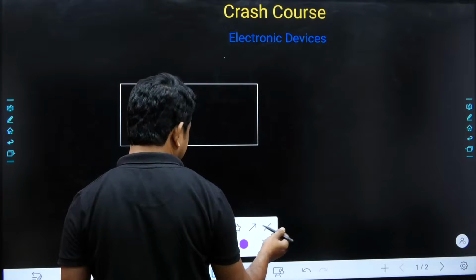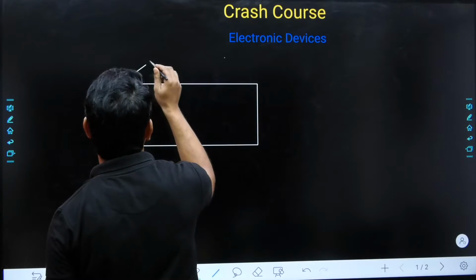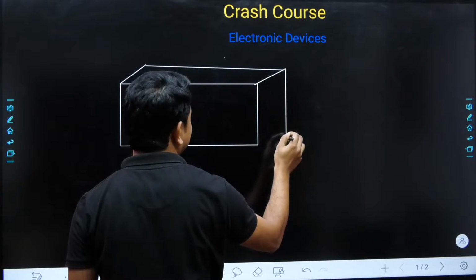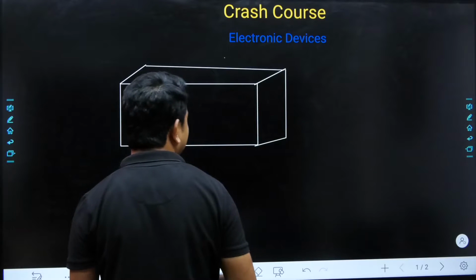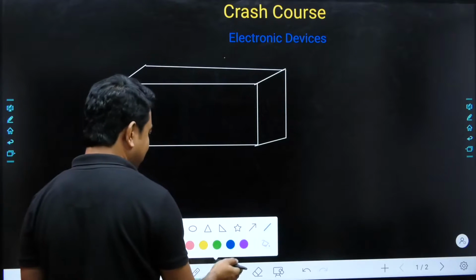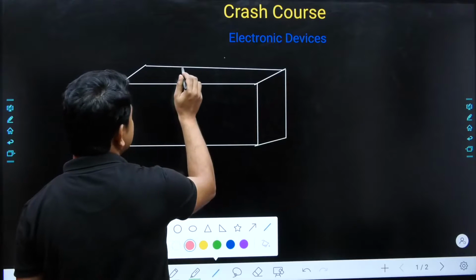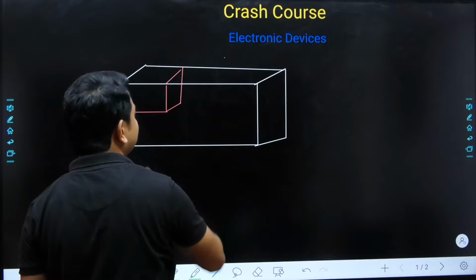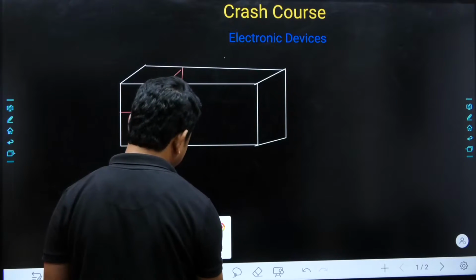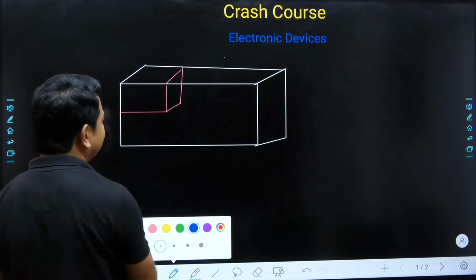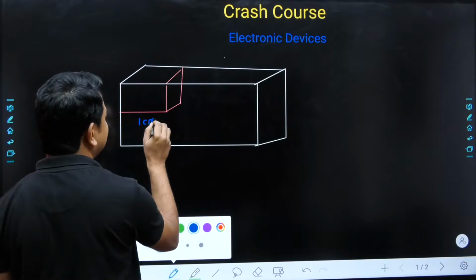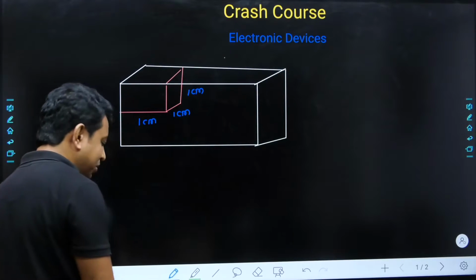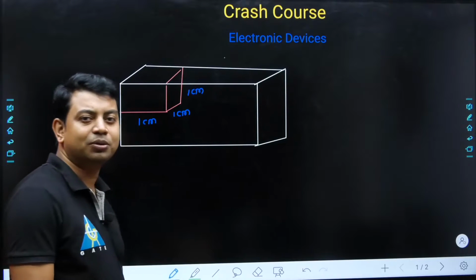We know that whatever the dimension of this bar is, we don't have to care about this dimension right now, because, as I already told in my previous video, whatever concentration is given in any question is always with respect to per unit volume. That per unit volume is nothing but a small volume present inside the semiconductor, which has the dimensions of 1 centimeter, 1 centimeter and 1 centimeter. So whatever concentration you have inside is always given per unit volume.